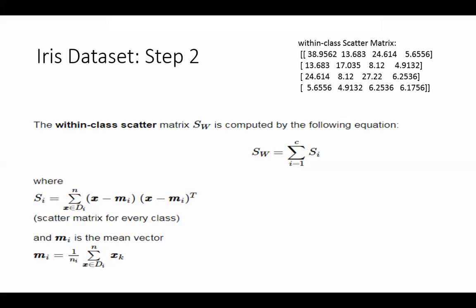So how do I calculate the within class here? This vector minus the mean vector of this class multiplied by the transpose of the same, plus this vector minus the mean vector multiplied by the transpose of the same. So I will have one SI here, where SI is for class 1, right? I will have a scatter value for this one, a scatter value for this one, and a scatter value for this one, right? So how come I am having so many elements there?